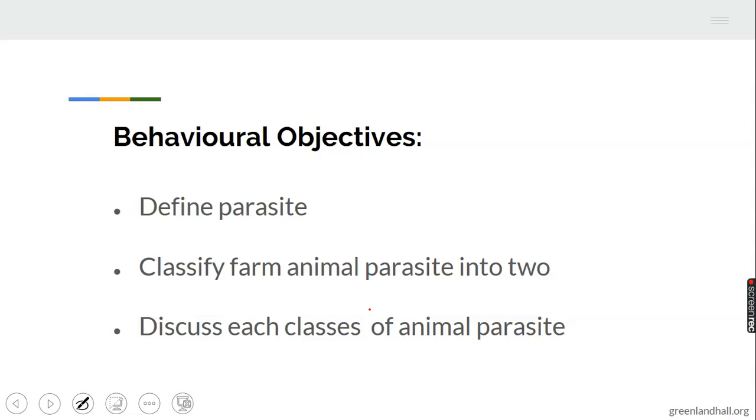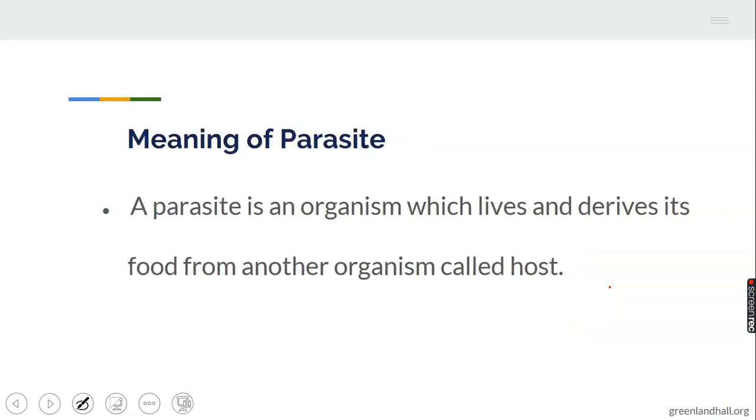In respect to today's topic, you are expected to know the definition of parasites at the end of the topic, classify farm animal parasites into two, and discuss each class of animal parasite. This is the stated objective for today. Let's take note of what you are expected to know at the end of the topic.